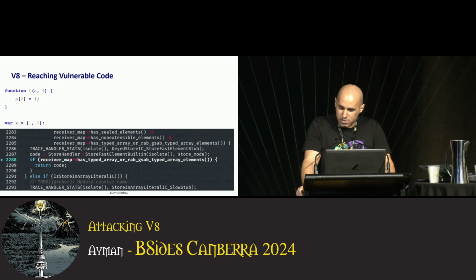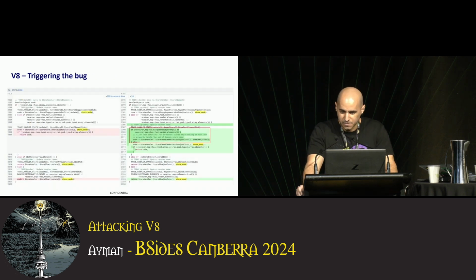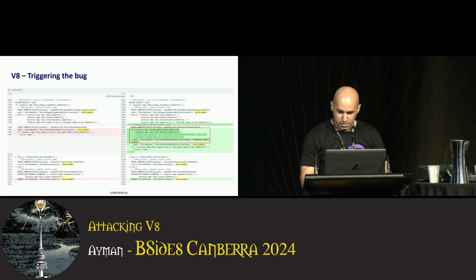Great. We are able to reach the interesting function. Next, we want to write a test case that calls the function with the specific conditions that were patched. Back to the diff. The patch checks if the object is of type JS arguments and that it has fast packed elements, in which case it sets the store mode to standard store. In our test case, we want to satisfy these conditions to trigger the bug.